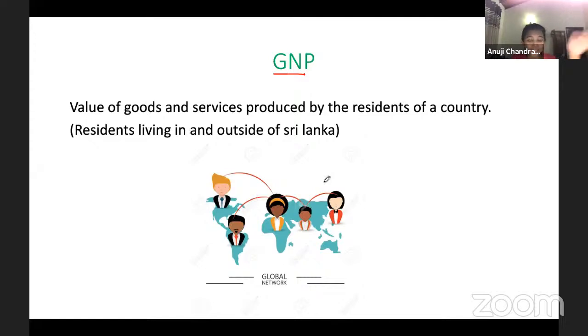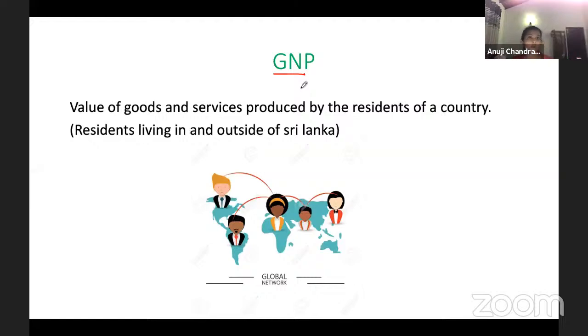Those are the basic countries, but you're pretty sure you have cousins in New Zealand, India, America, the UK. So whatever they earn in those countries as residents of Sri Lanka, as citizens of Sri Lanka, is considered in the national product, because we are strong together as a nation, they say.